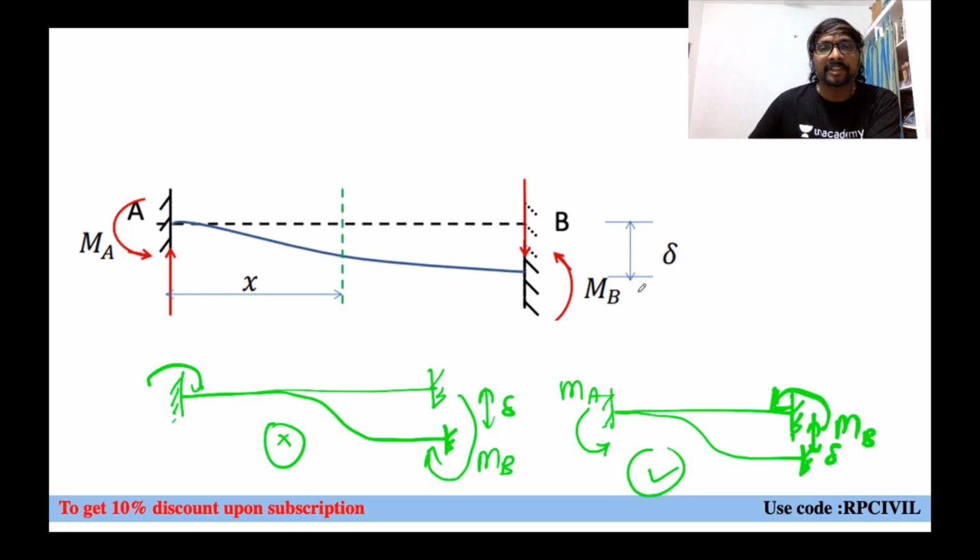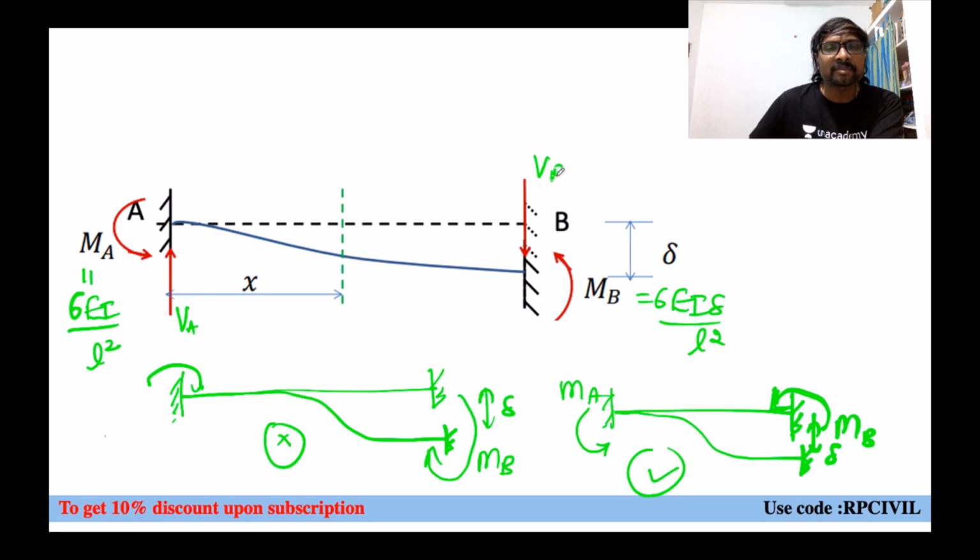Like that we are assuming. What is that MB? 6EI delta by L square. What is that MA also? Same, 6EI delta by L square. So these two are both creating anti-clockwise movement, means the support reactions must be creating clockwise movement. This VA and VB must be creating clockwise movement now. So right side downward, left side upward.